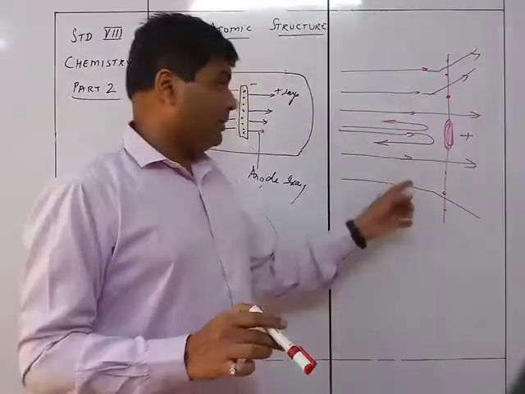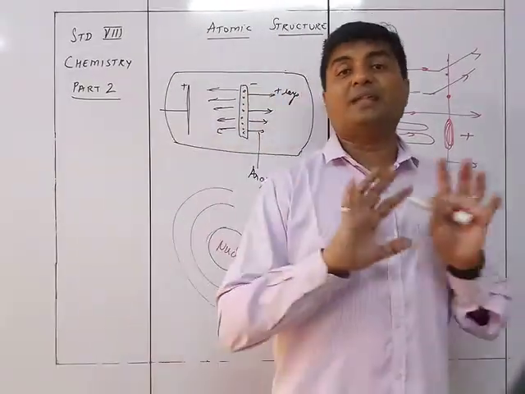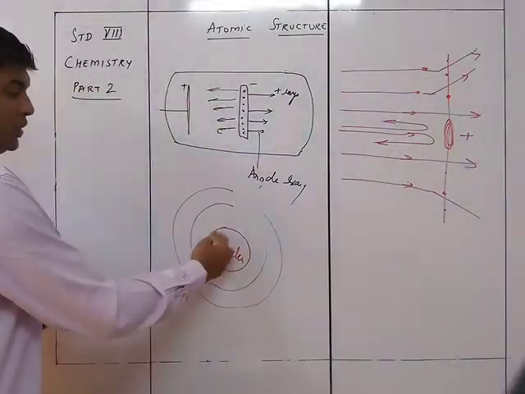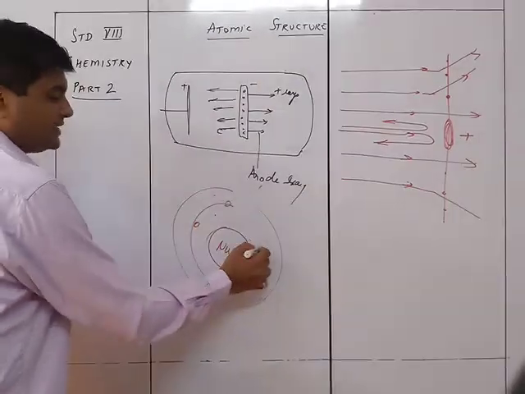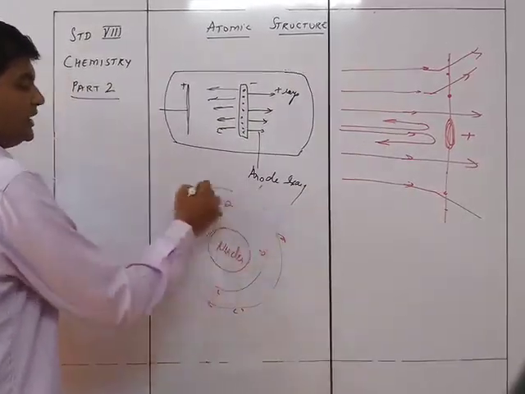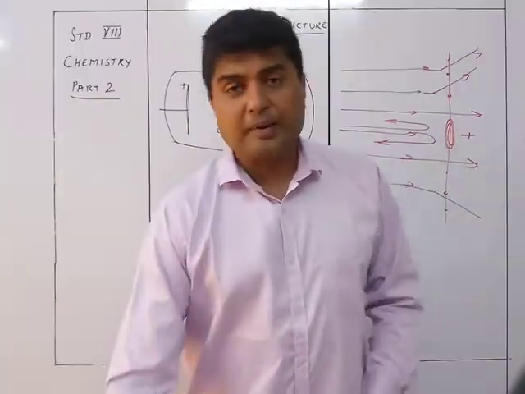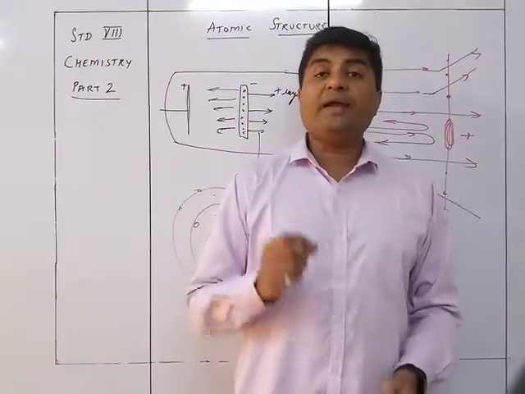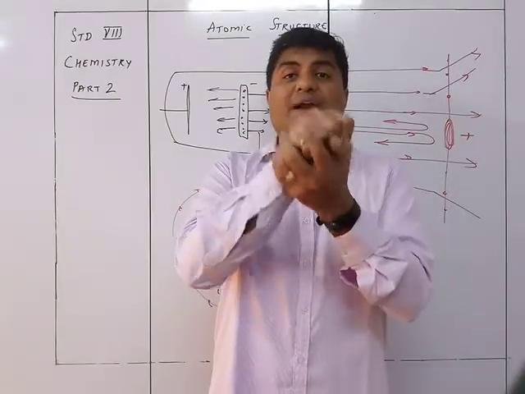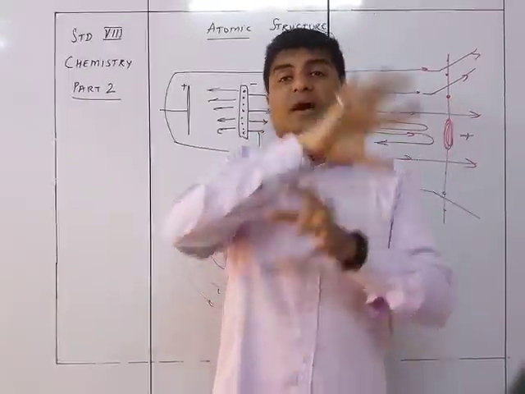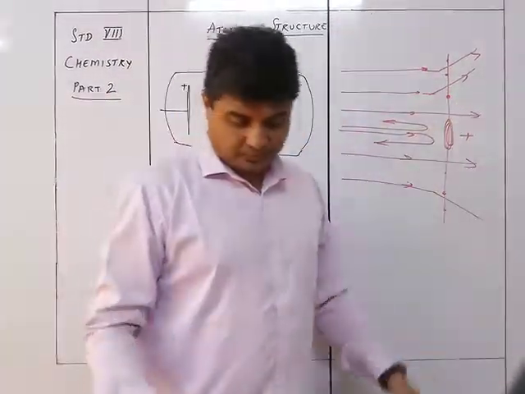But where in most of the cases the particles just went straight through, it means there is nothing in between. Hence they came to know that the nucleus at the center is positive. Over here is all empty space, and at certain places there are electrons. These electrons are going to deflect the particles. So, due to this particular experiment done by Rutherford, we came to know that there is a nucleus at the center. The nucleus contains positive charge, and the other areas contain electrons revolving around this nucleus.